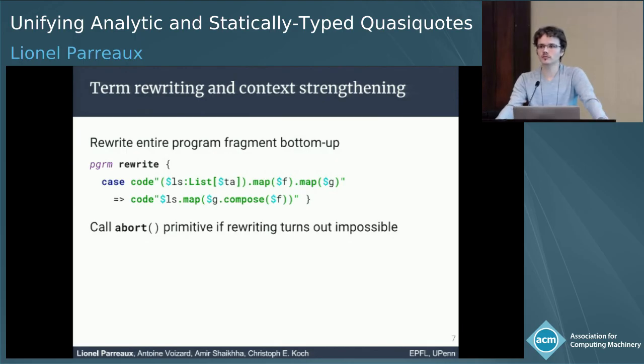We actually also have one question from the internet. How do you handle weakening? I think I have addressed it by saying that the code types are contravariant in the context parameter, and we use Scala's subtyping support with intersection types and structural types.